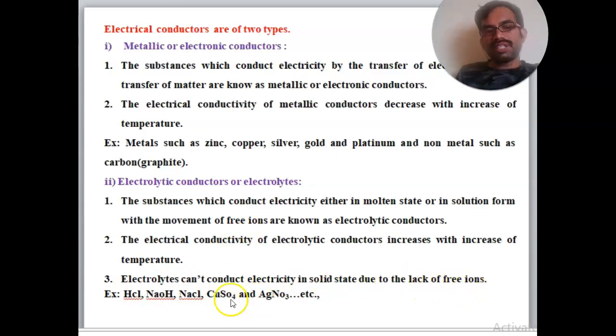The best examples are HCl, hydrogen chloride, NaOH, sodium hydroxide, NaCl, sodium chloride, copper sulfate and silver nitrate, AgNO3. These are the best examples of electrolytes, which cannot conduct electricity in the solid state due to the lack of free ions. So these are the two types of electrical conductors we discussed: metallic, and electrolytic conductors, which are simply called electrolytes.